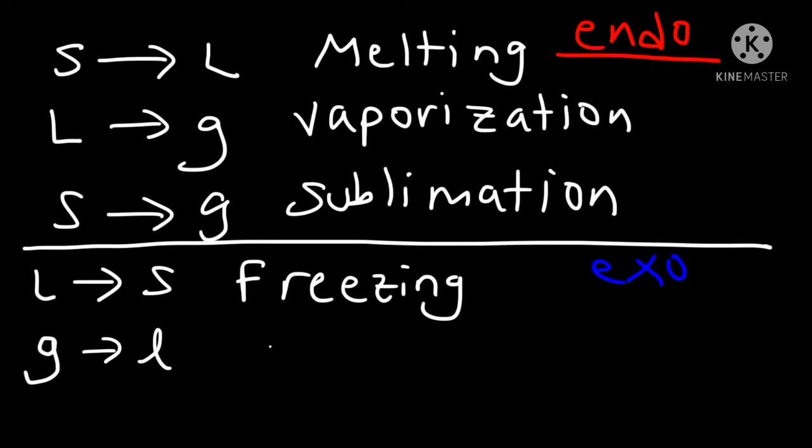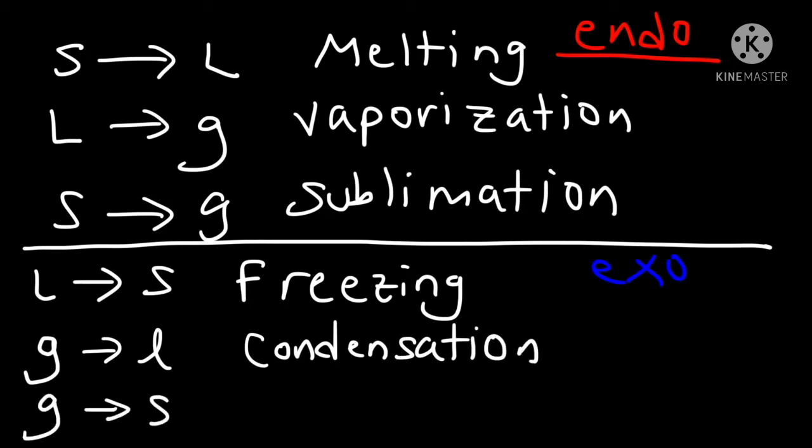Every time it is absorbing heat, so we call it an endothermic process. Similarly, whenever liquid changes into solid, that is freezing. Gas to liquid is condensation, and gas to solid is deposition. In all these processes, which we call exothermic, we are taking heat out of it.